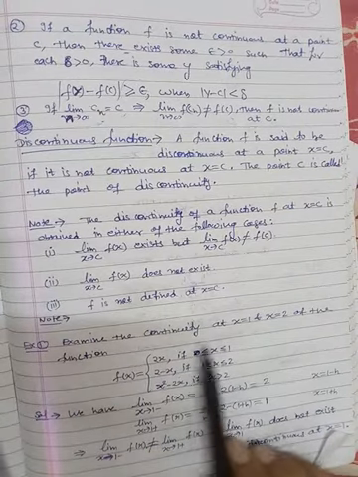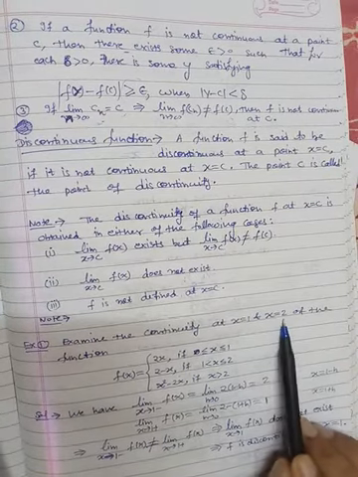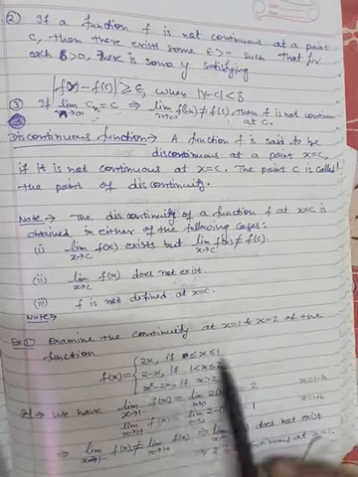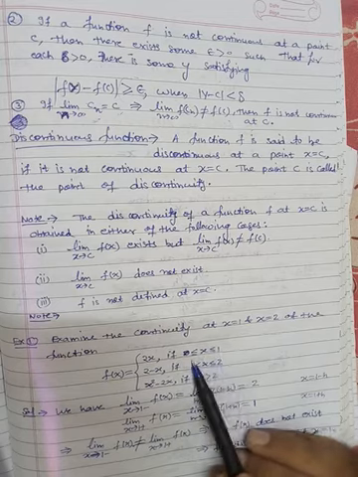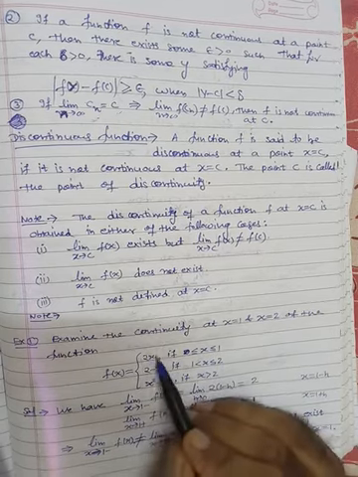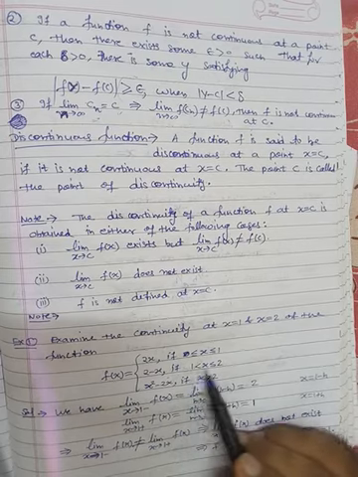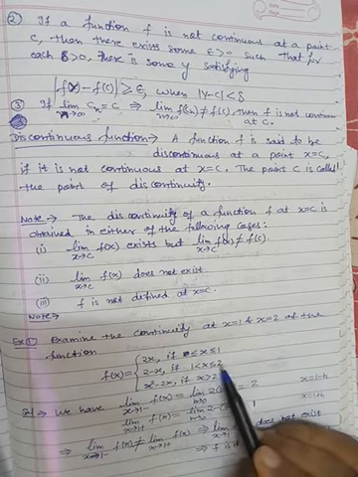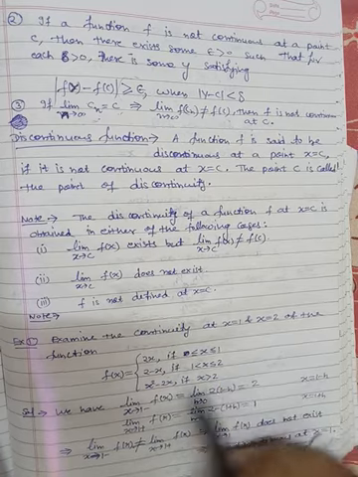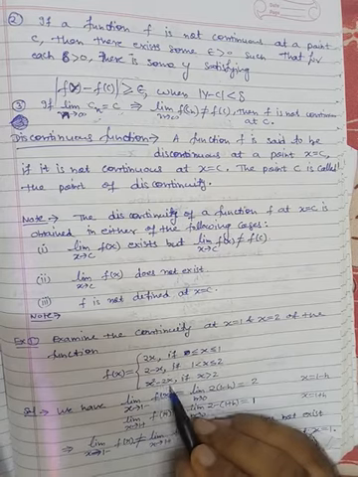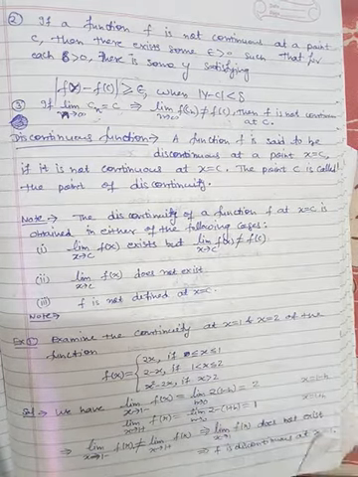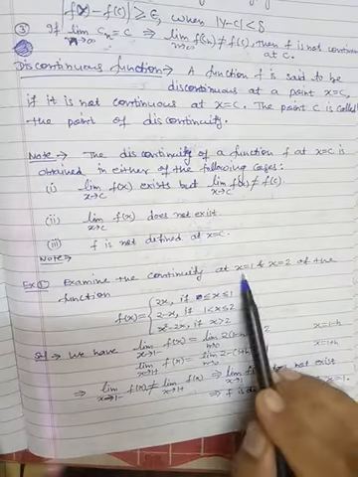Here the first example is this: examine the continuity at x equal to 1 and x equal to 2 of the function. This is the function f(x). For 0 less than or equal to x less than or equal to 1, the branch of the function is 2x. When x is between 1 and 2, 1 < x <= 2, the function is 2 minus x. When x is greater than 2, the function is x squared minus 2x. So these are the branches. Fine. Now we will study the continuity at x equal to 1 and 2.